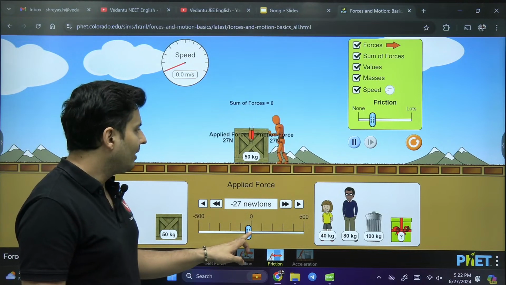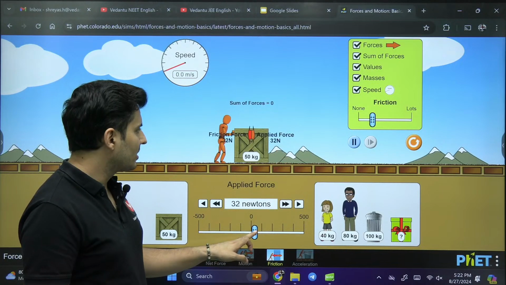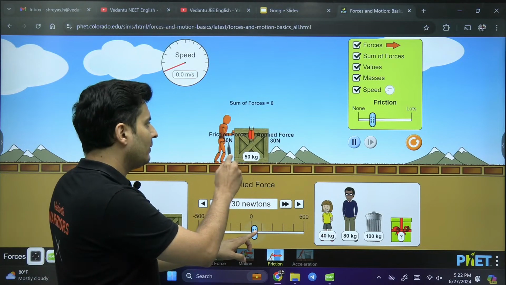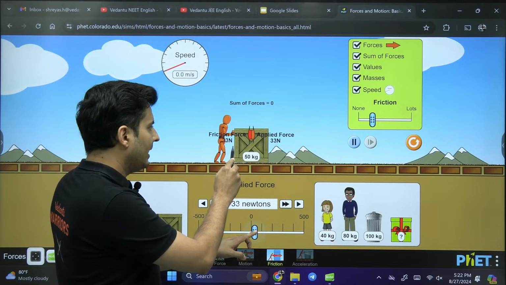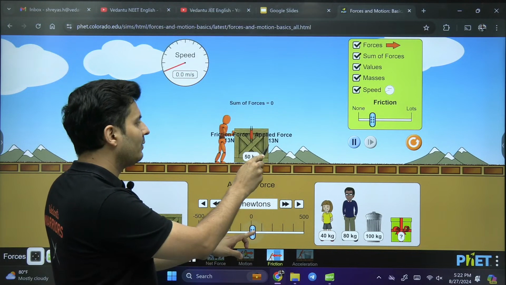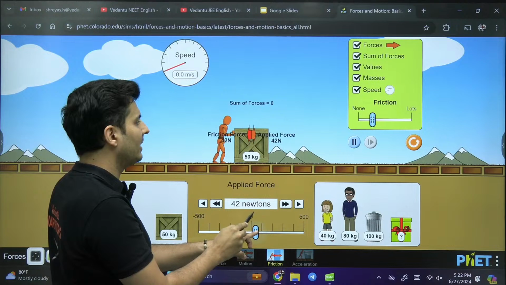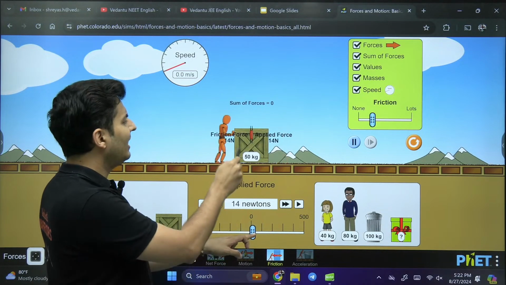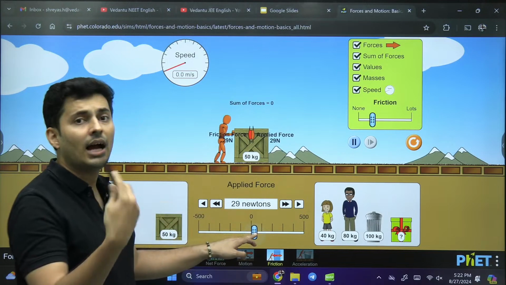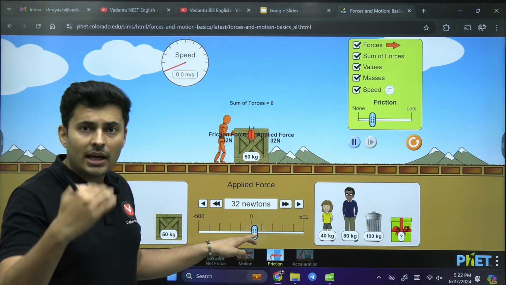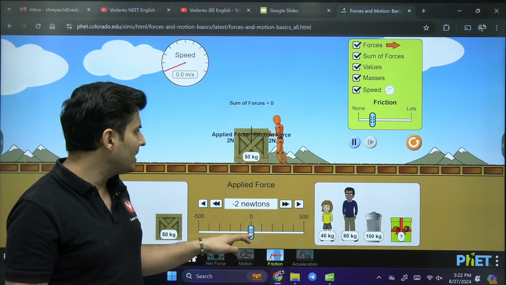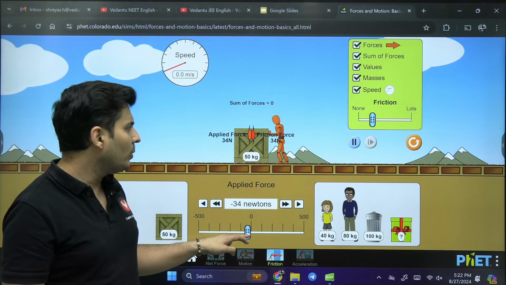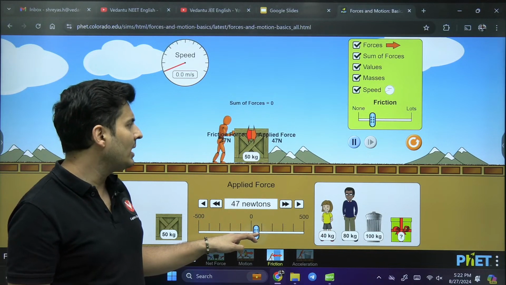So whenever you apply a force, the frictional force resists it and it is also adjusting. If I reduce my force, friction also reduces. If I increase it, it also increases. If I change the direction, friction also changes the direction. So can I say static friction is an adjusting force and it adjusts as much as you apply and it tries to prevent the sliding motion, but only up till a point.